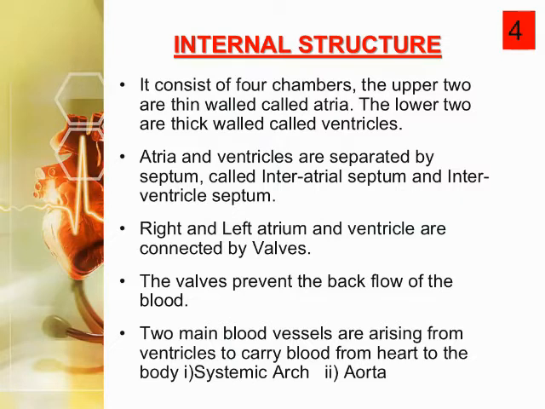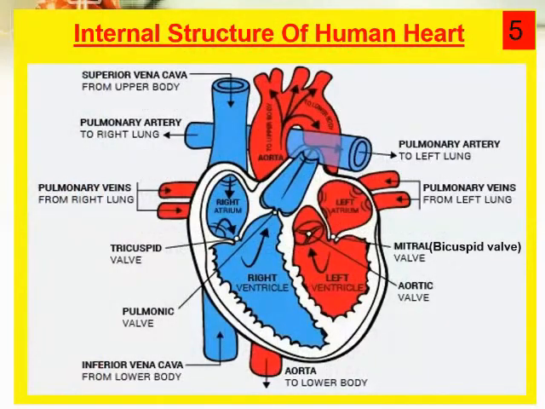But the most important thing, the right and left atrium also have valves. What do the valves do? The valves prevent the backflow, and their main function is coordination, meaning how the atrium and ventricles coordinate with each other and work together. These are the valves, and there are three types of valves present in the human heart.